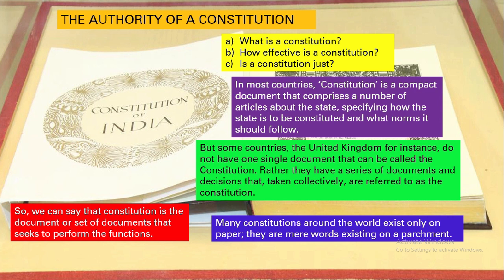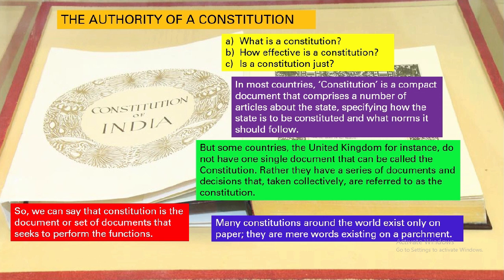So the authority of a constitution: what is a constitution? Is a constitution just a document which comprises a number of articles about the state, specifying how the state has to be constituted and what norms it has to follow? How effective is the constitution? Does it have only a single document, or a series of documents? Because if you see the case of the United Kingdom, they do not have a single document to be called a constitution.